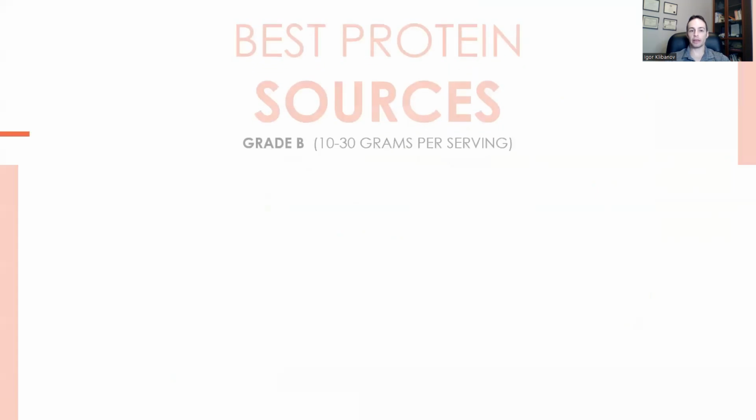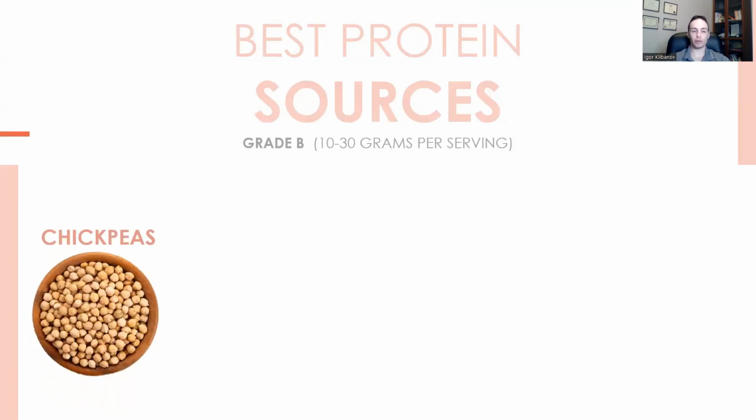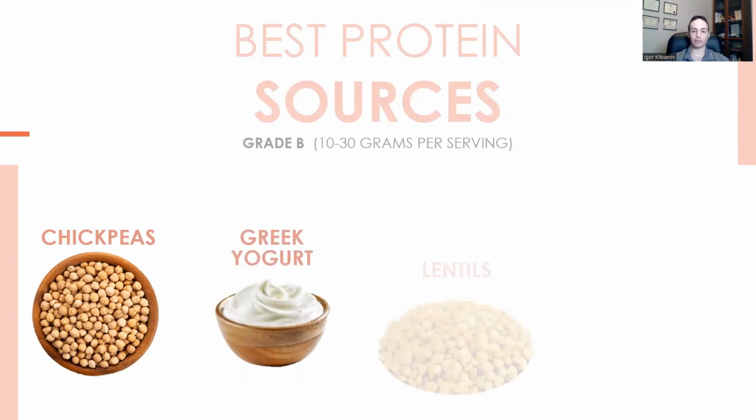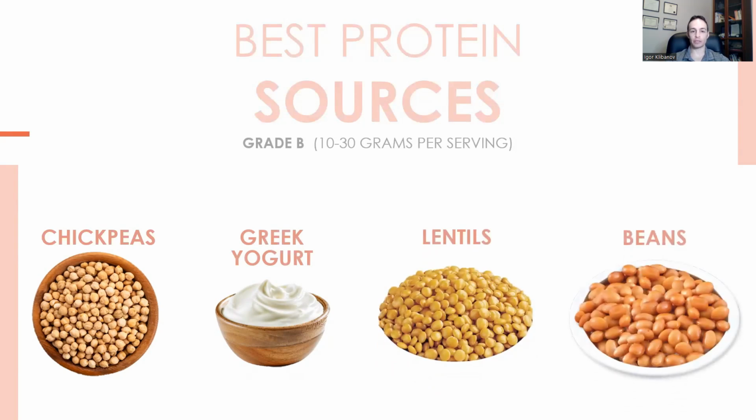Grade B protein is what I call anything that has between 10 and 30 grams of protein per serving. Some examples would be chickpeas, which have about 12 to 14 grams per serving. Greek yogurt, same thing, 12 to 14 grams. Lentils, 16 to 18 grams. Beans, also 12 to 14 grams. So these are grade B protein.